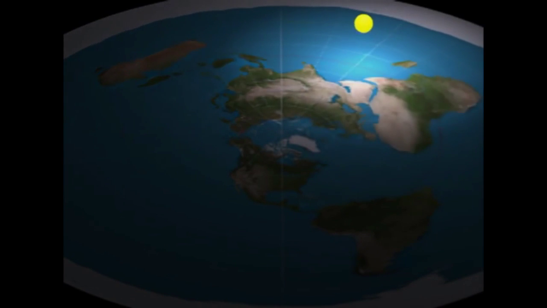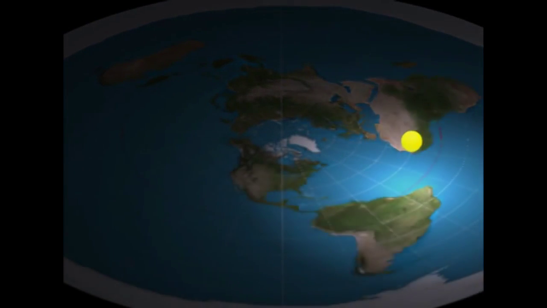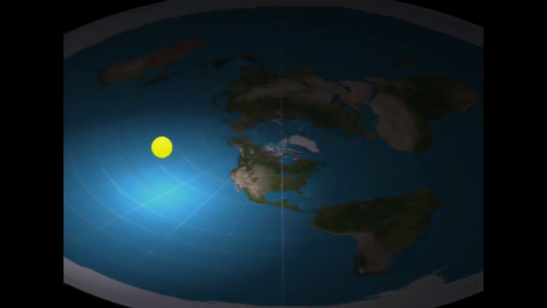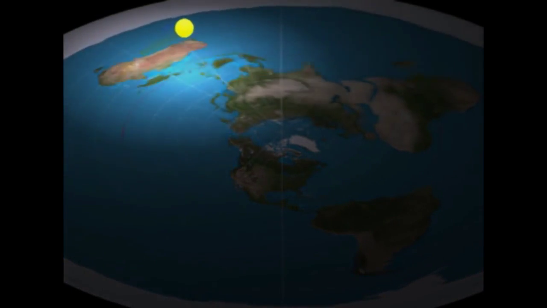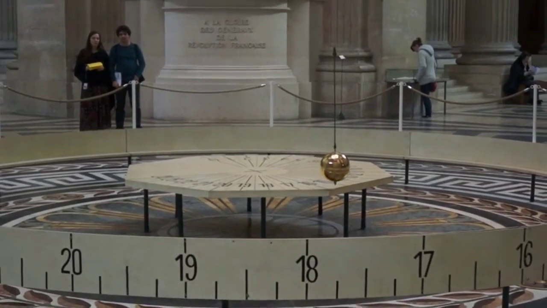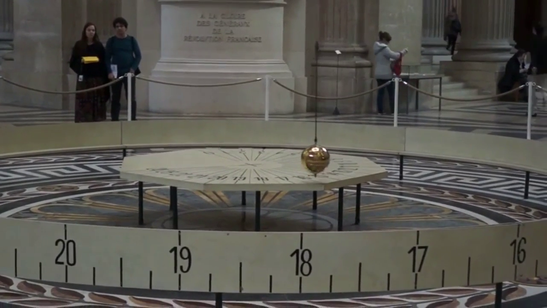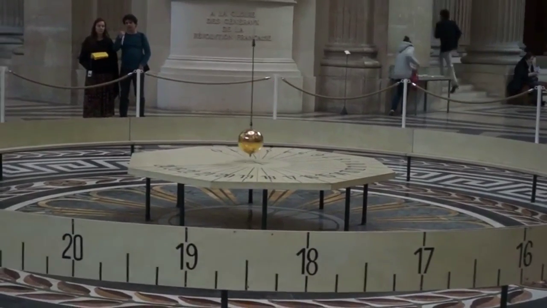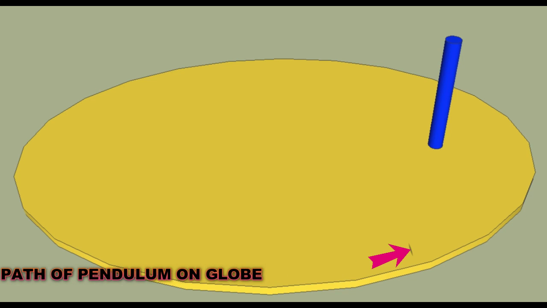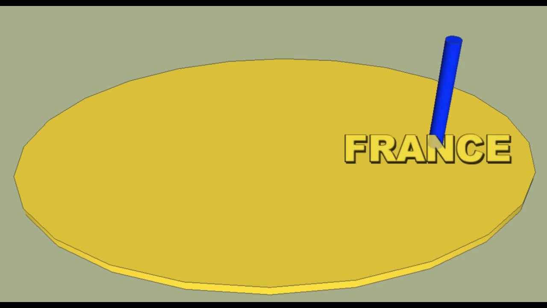I have proven that on a spinning globe you would not need to start the pendulum. It would start on its own and it would not stop once in motion. Also, the motion of the Foucault pendulum would never cross the pivotal point in the center on a spinning globe. It would only move in an elliptical movement, and the string holding the bob would at some point be parallel with the floor. This would be evident from the Foucault pendulum in France.